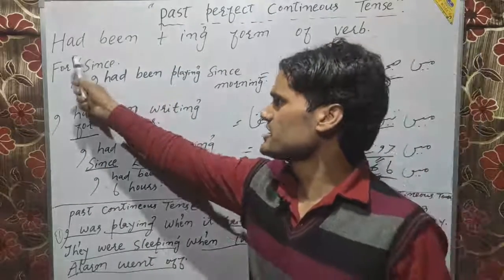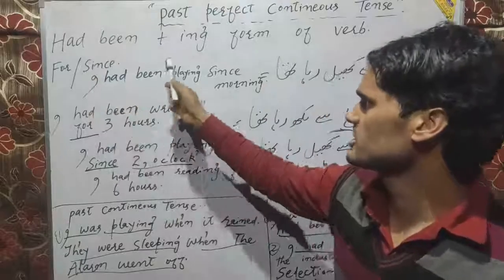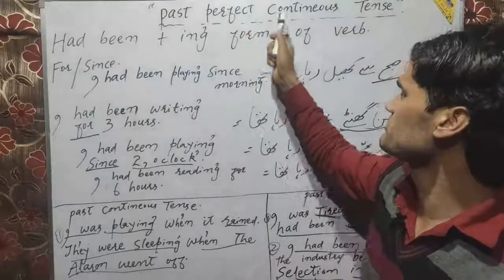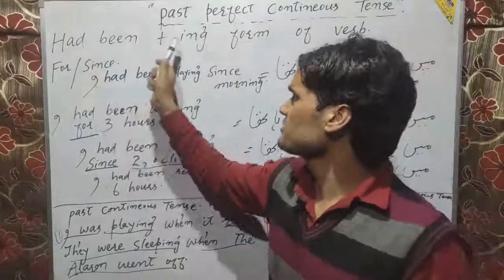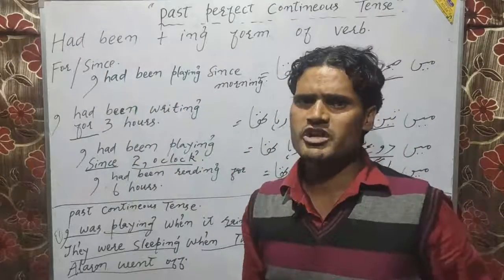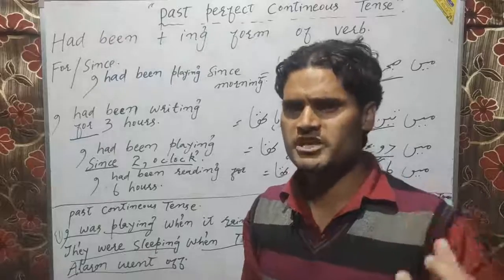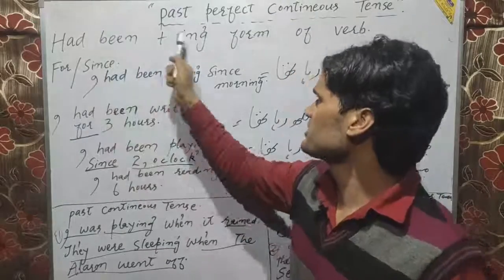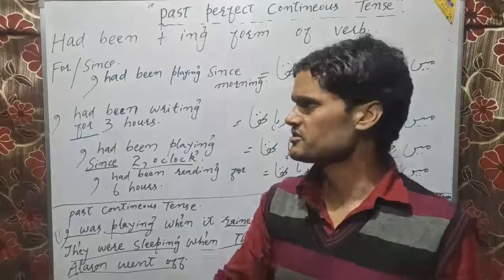However, there is a structural rule to be followed in the construction of sentences based on past perfect continuous tense. Had been plus informal verb. It is the structure of it. On the basis of this structure, we are able to make millions of sentences. Had been plus informal verb. You have to just remember it.